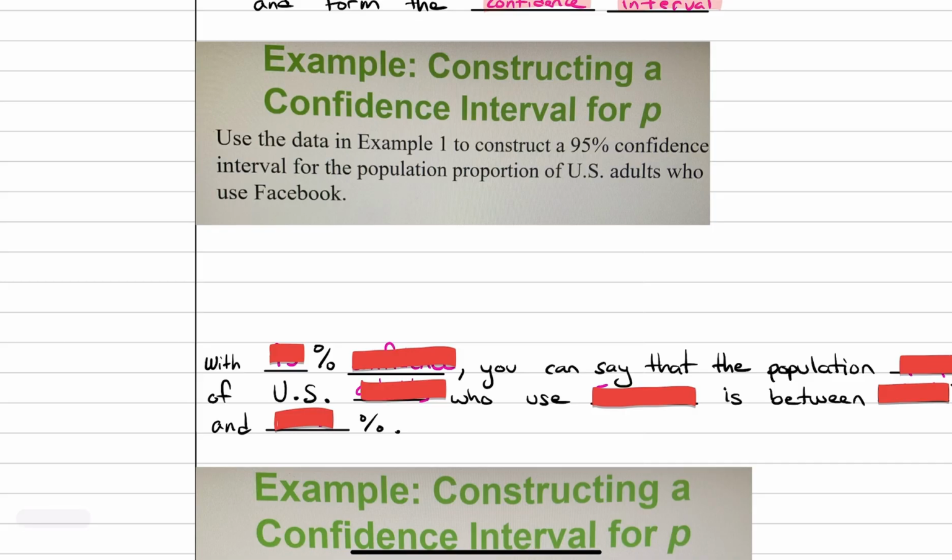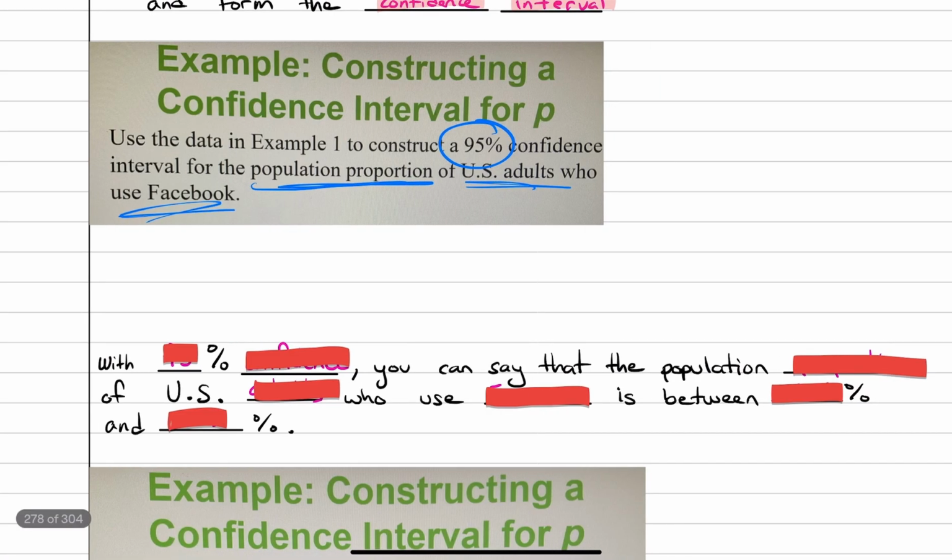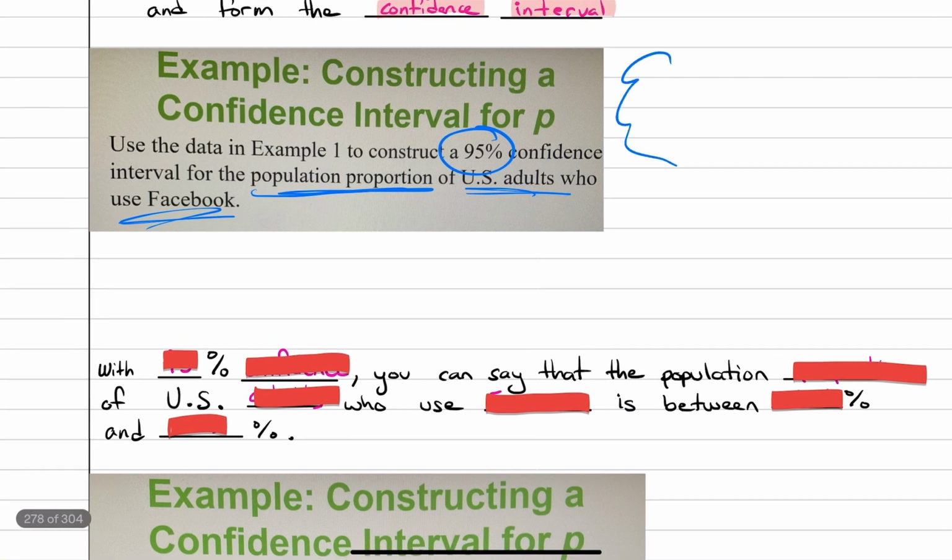So we're using the same example as before. Use the data in example 1 to construct a 95% confidence interval for the population proportion of U.S. adults who use Facebook. So if you remember, we had our population, right? And then we had our sample.